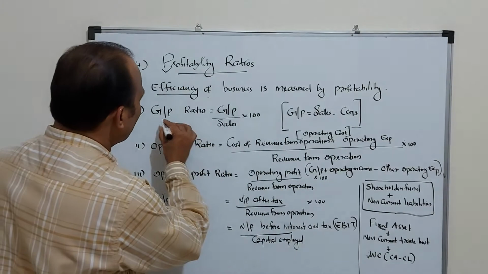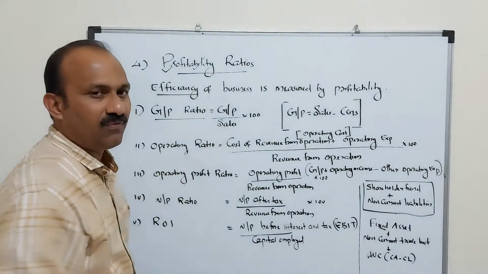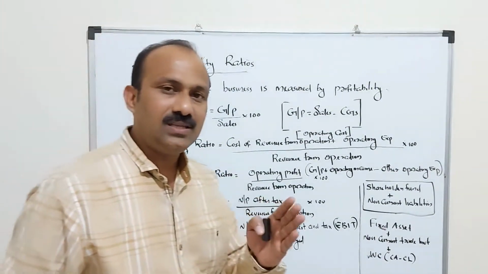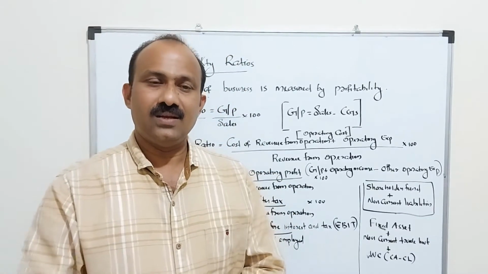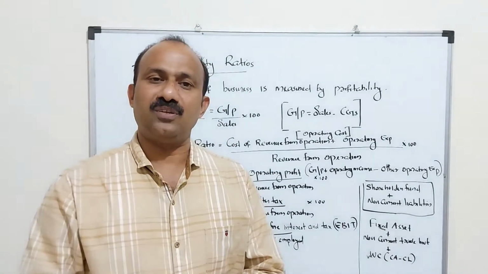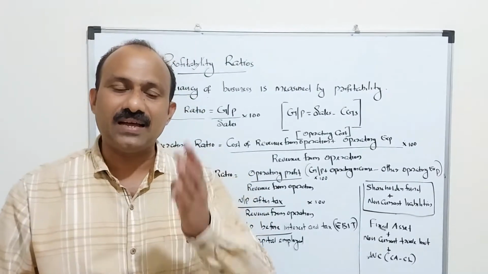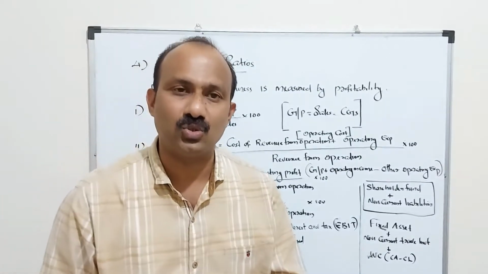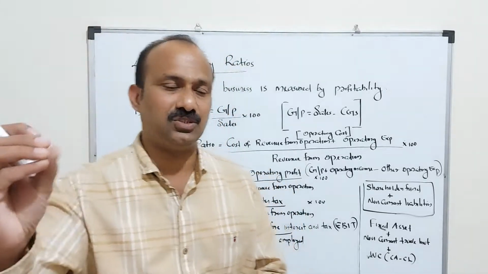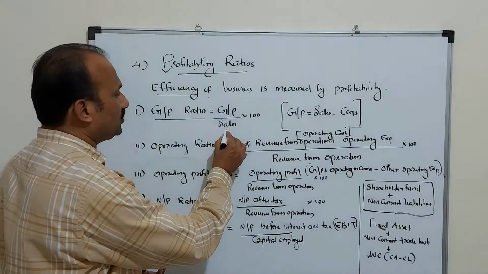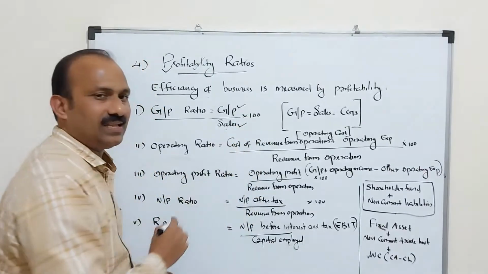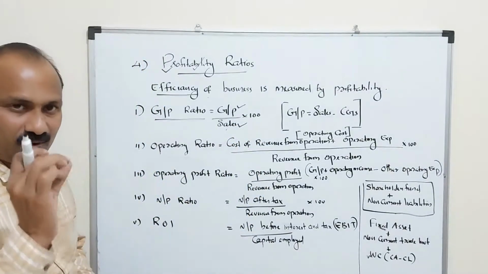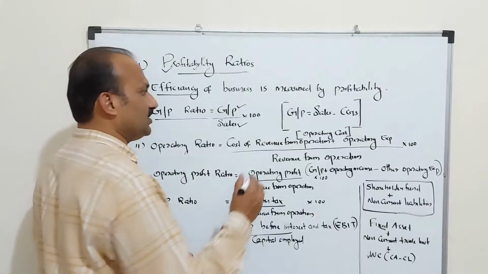The first important ratio is the gross profit ratio. What is the organization's gross profit? What is the percentage of gross profit based on sales? That information you find out through the gross profit or GP ratio. Gross profit ratio is equal to gross profit divided by sales into 100.